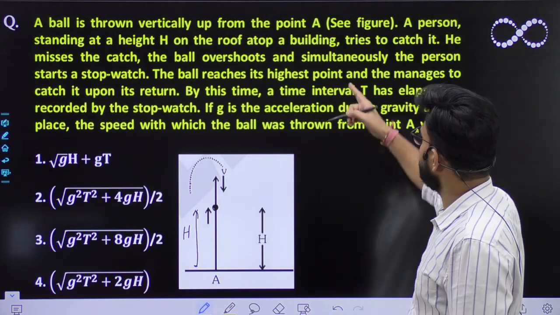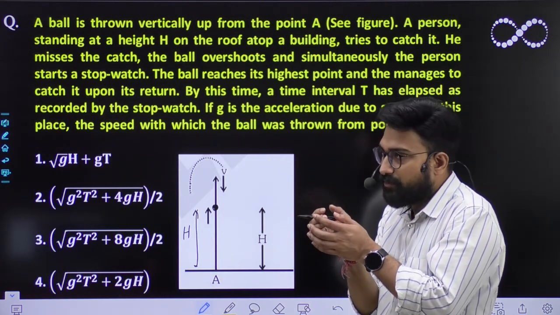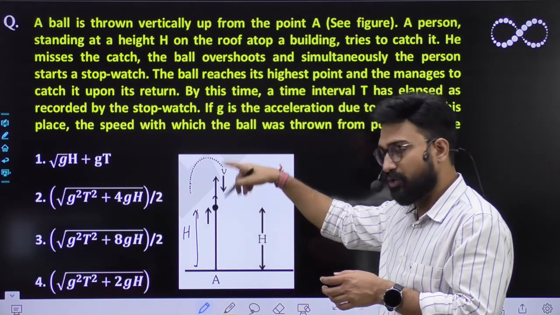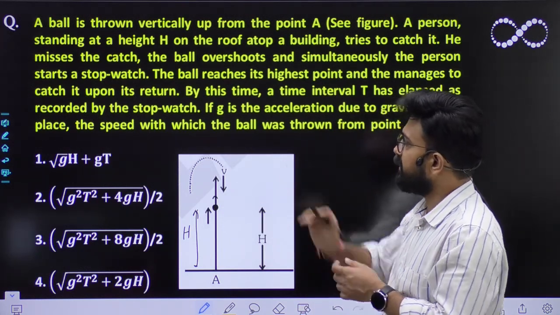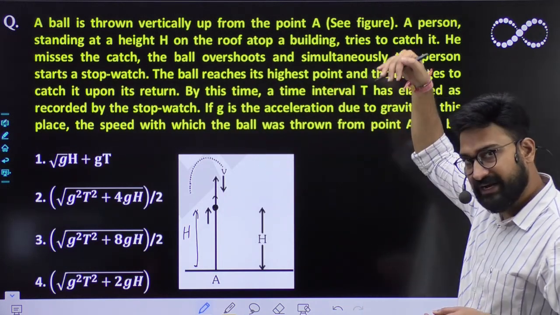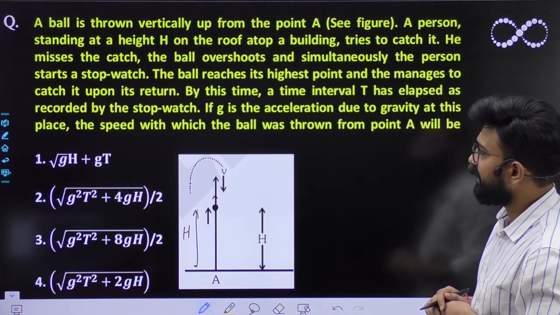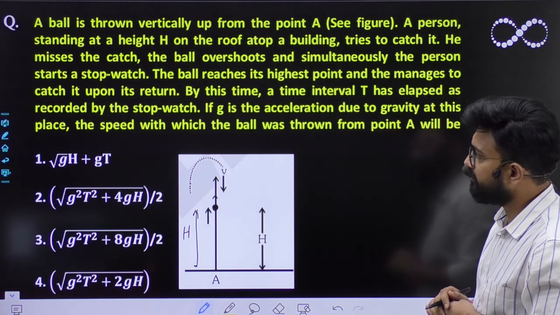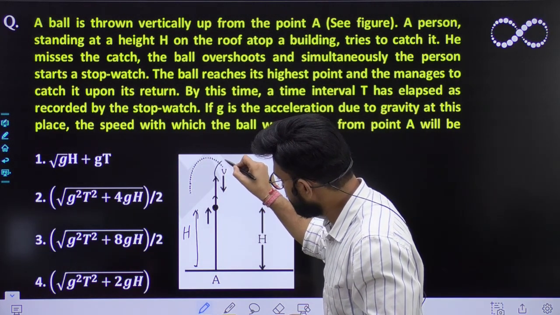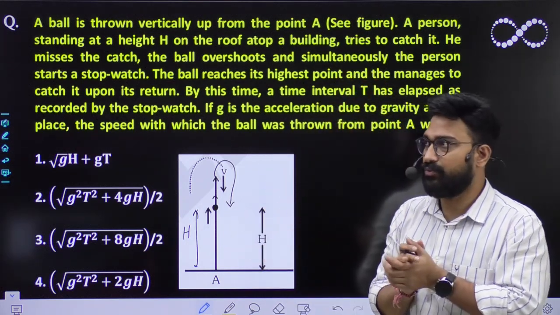Okay, simultaneously the person starts a stopwatch. As soon as it went up, he started the stopwatch. Then the ball reaches its maximum height and again falls down from its maximum height. While returning he managed to catch it on return. So the ball will go like this and return like this. At this point again he catches it while it is coming downward.